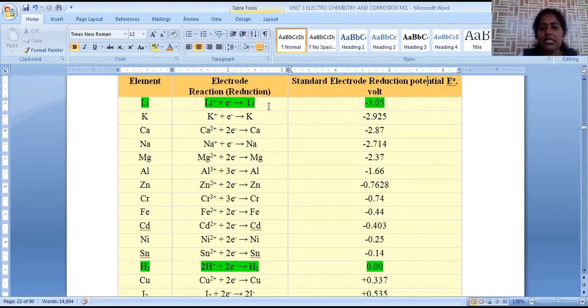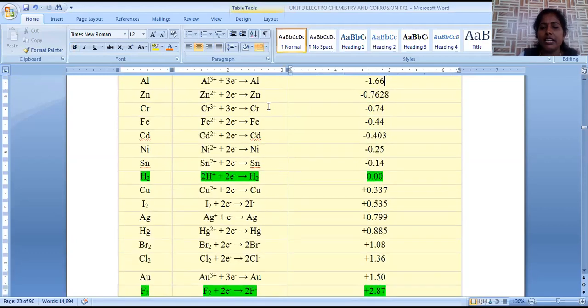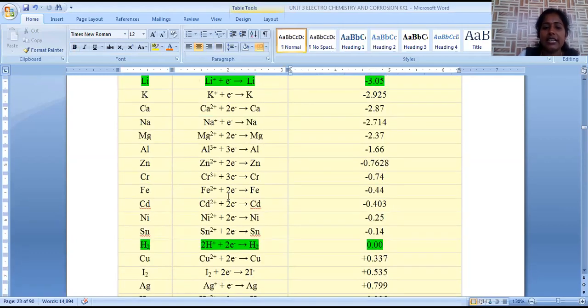Because of all these reasons, it has wide applications in battery chemistry. Now, this is about the representation of the electrochemical series. In this electrochemical series, hydrogen is the barrier between the top metals and the bottom metals. This hydrogen electrode potential is arbitrarily fixed as 0.